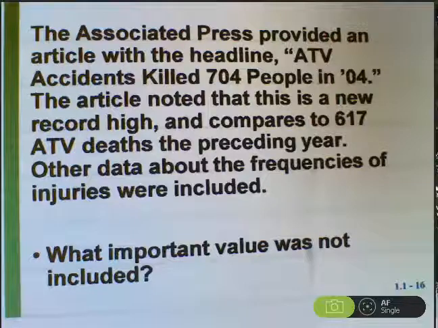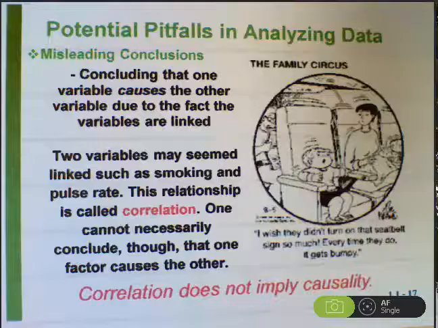So, once again, an example of raw numbers rather than percentages. You need to look at the percentage of people who were injured or killed in ATV accidents, not the raw number.